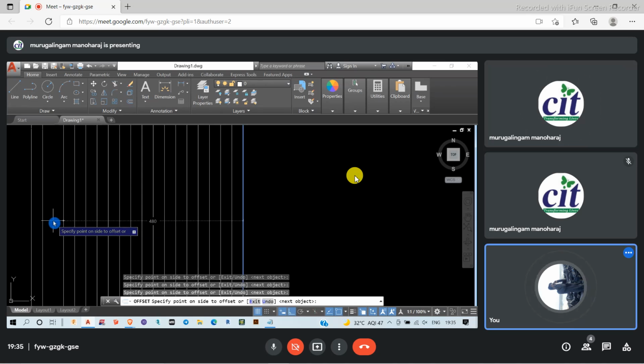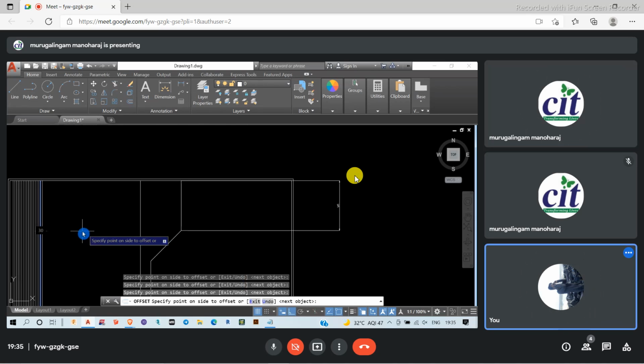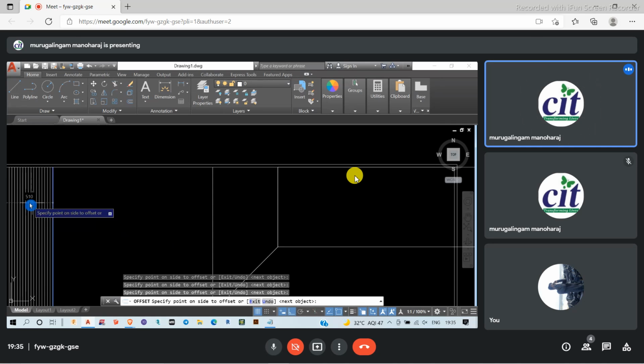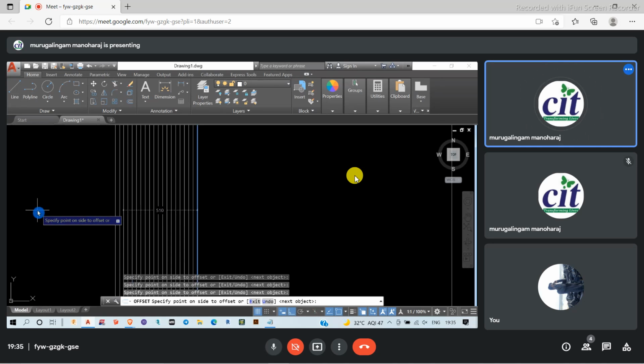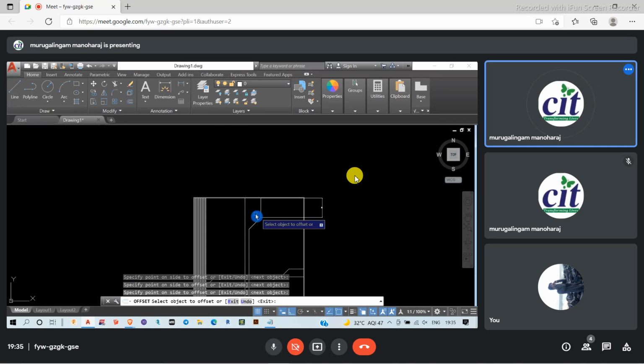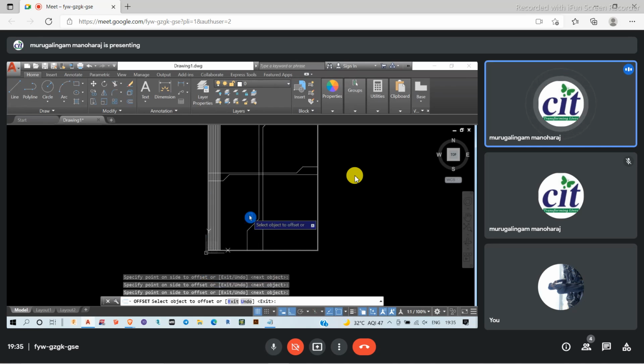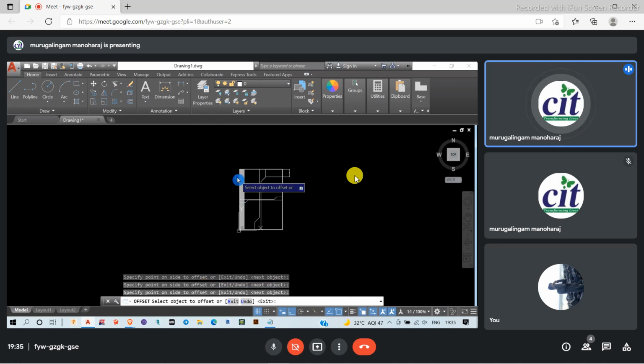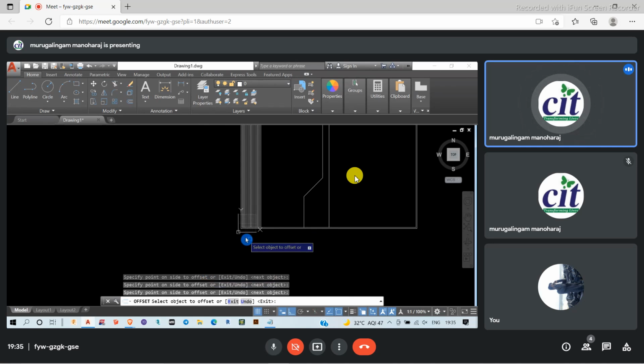Yes, sir. So this is called edge reinforcement. In some drawings, they provide the full reinforcement, and in some they don't. It has to come in this direction, and also in this direction, and also in this direction, also in this direction for a particular distance. This is called edge reinforcement.